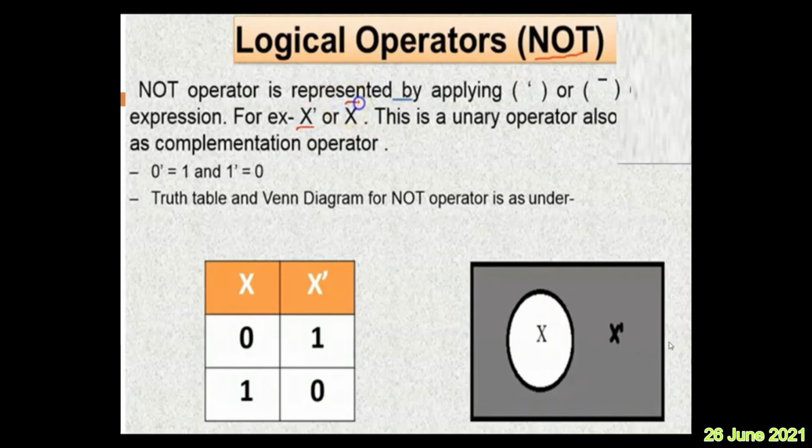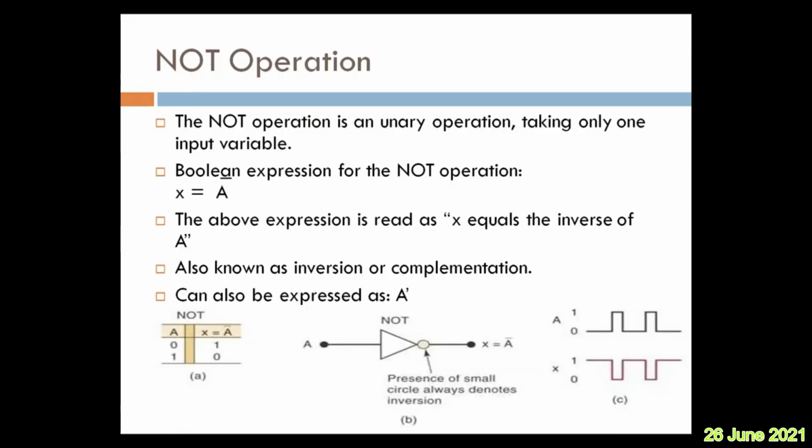Now, in Venn diagram you can see here. So this is completely, you are here. Now, X is occupying this much of space. The remaining everything is X dash. Getting the idea? Here the white part indicates X and the brown part or a black color, whatever you say, this represents X dash. This is how the logical operator NOT is represented.